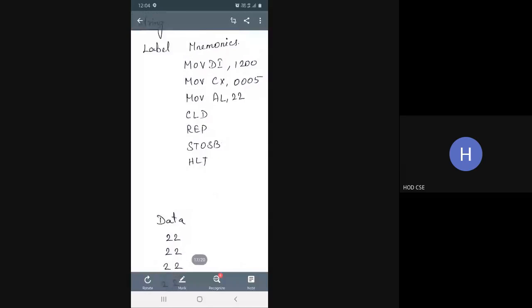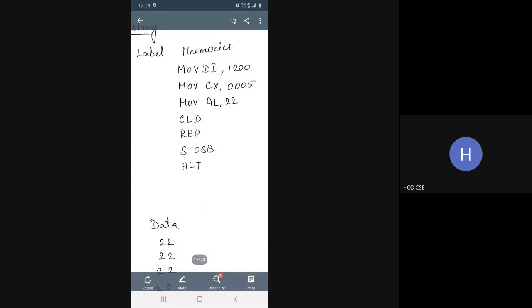So storing a string is nothing but storing a value for the given number of times in the given memory location. As in the previous program, you initiate the destination index register with the memory location 1200.